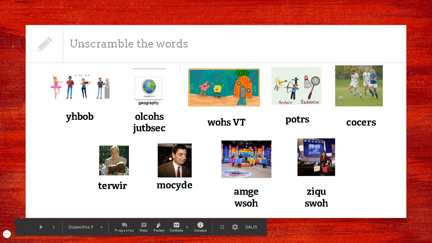We're going to start now with a small review of the words we learned last week. This time we're going to start by unscrambling the words. I'm going to ask you to pause the video, grab your notebook, and try to unscramble the words. Try to put the letters in order so you can identify the vocabulary words. Okay, so I'm asking you now to pause your video.